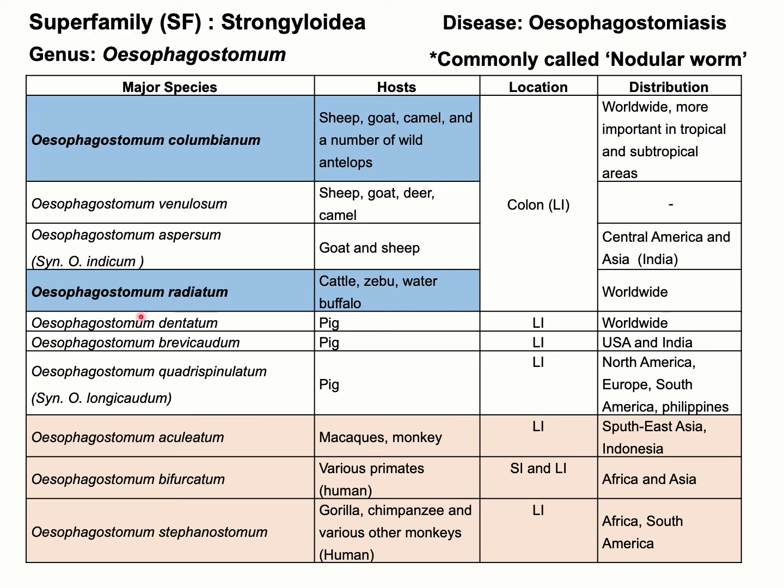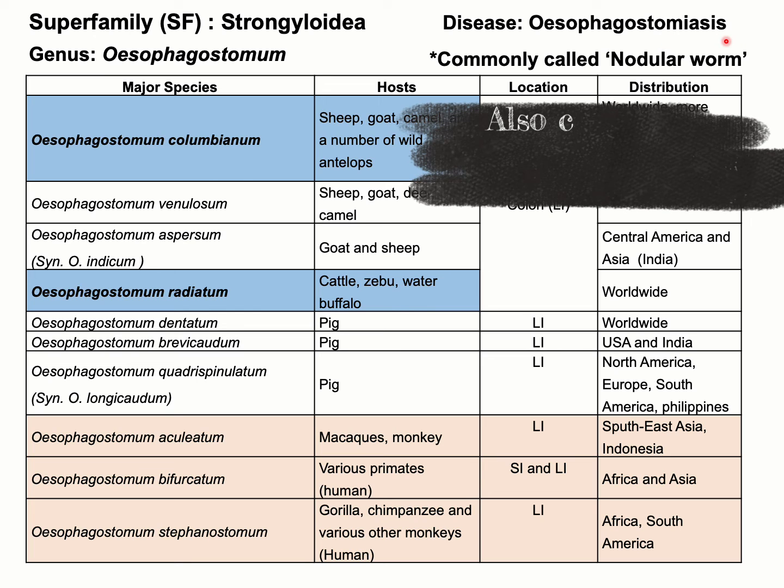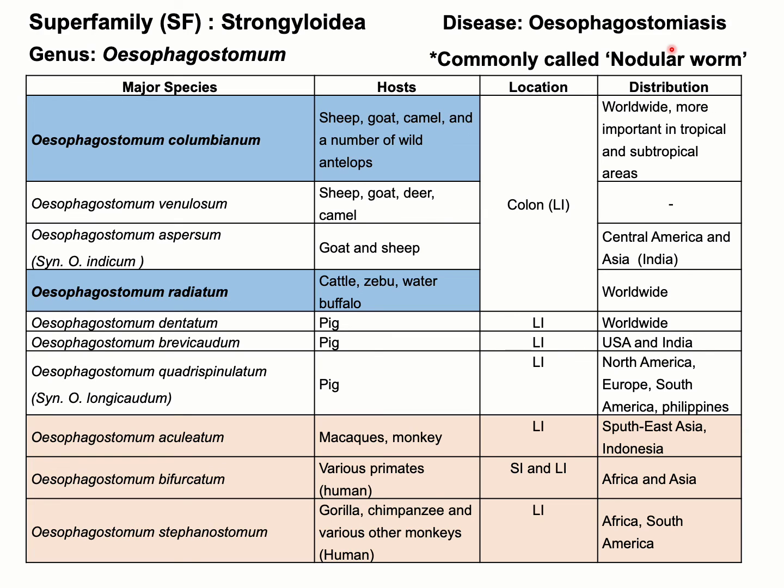And all these parasites are responsible for causing a disease which is called Oesophagostomiasis. And this parasite is commonly known as nodular worm because they produce nodules in both the small intestine as well as the large intestine.